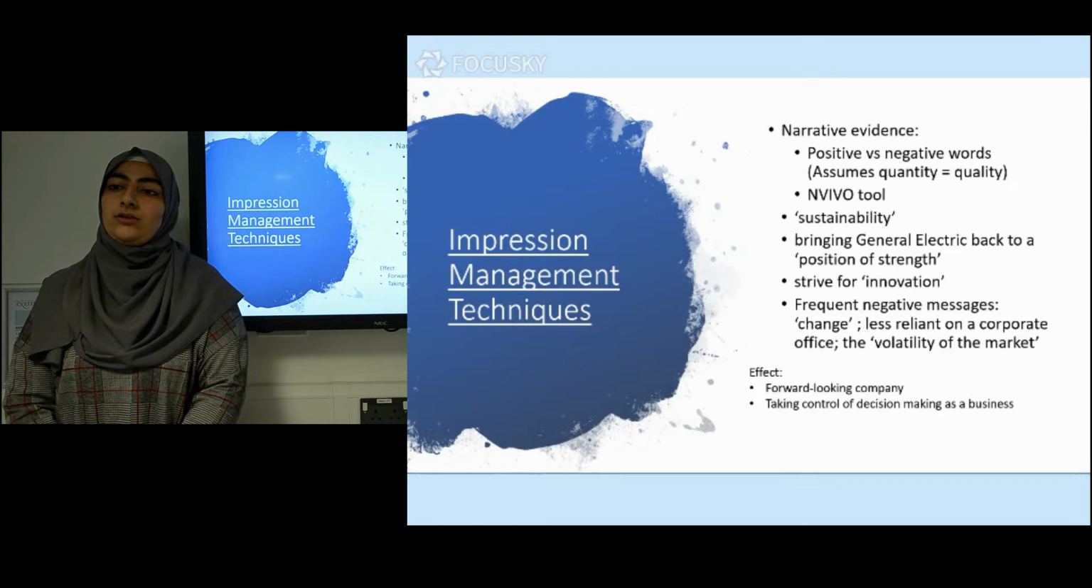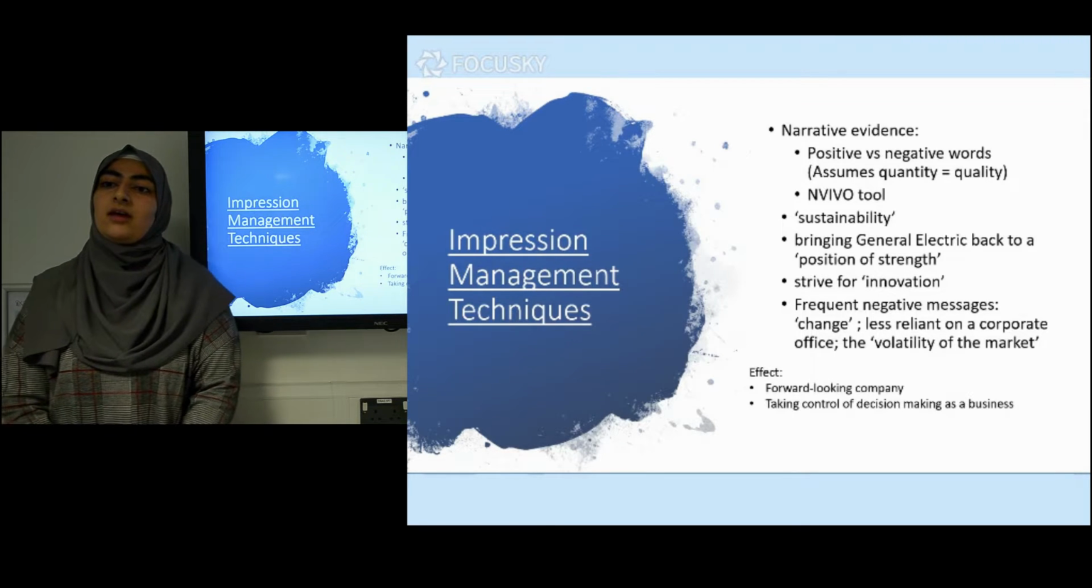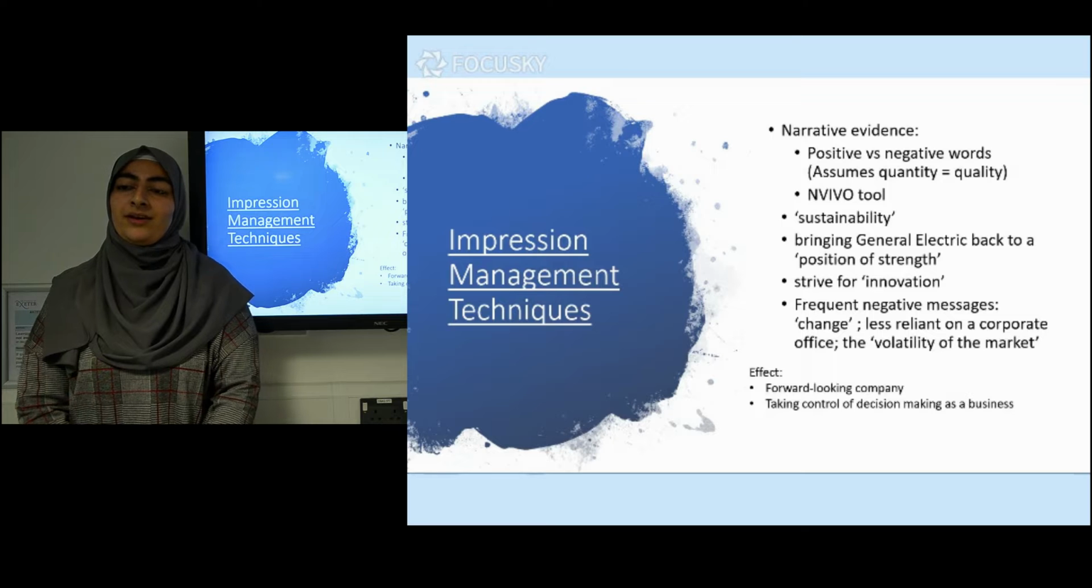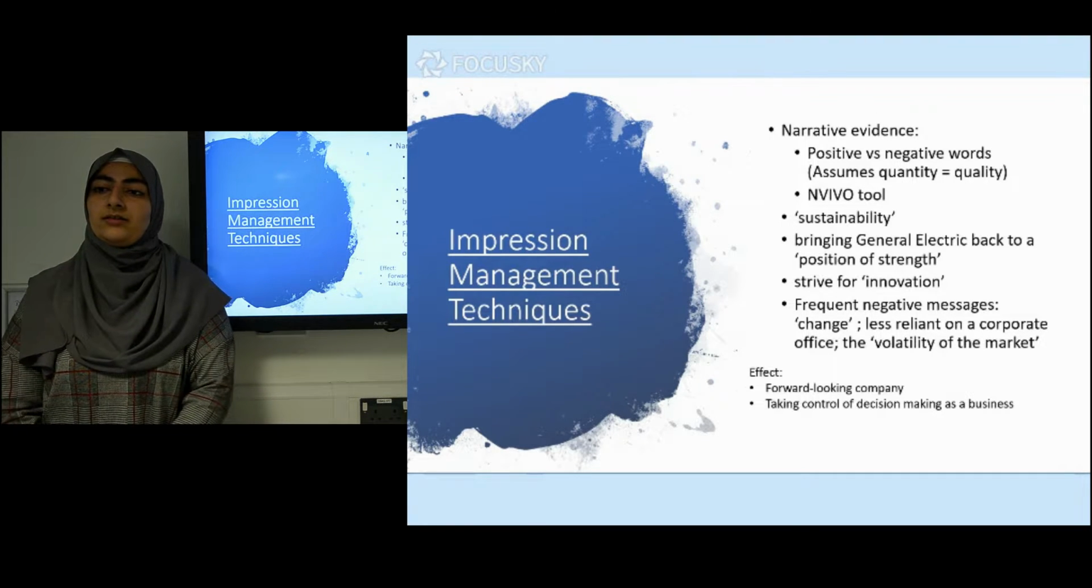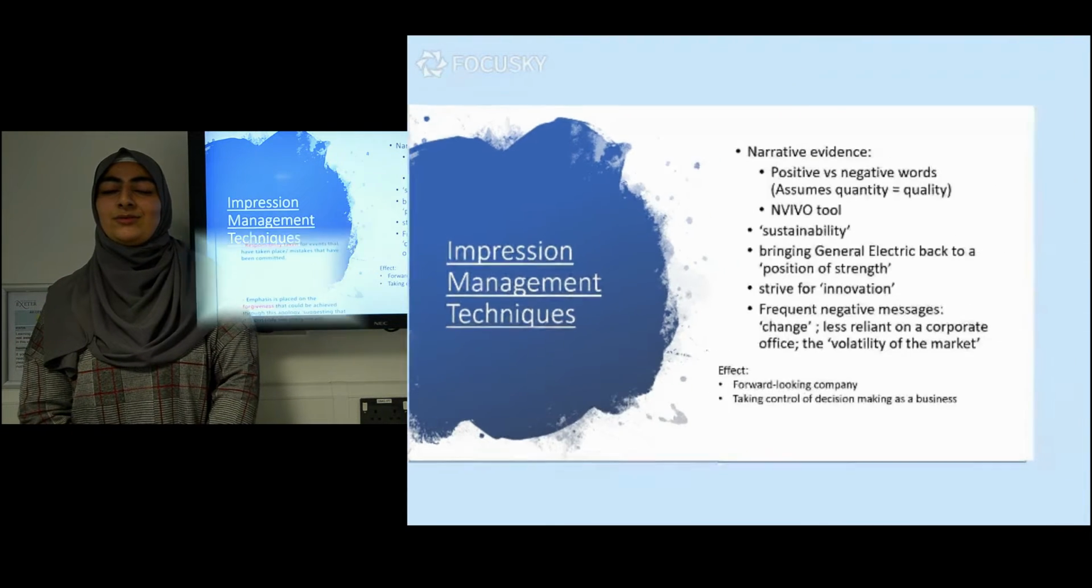This technique has been used in order to explain the changing prices of shares and drive home the idea of a forward-looking company. Again, this technique could be misinterpreted because the angle that each message takes is subjective. This technique also assumes that the quantity of positive messages is equal to the quality.